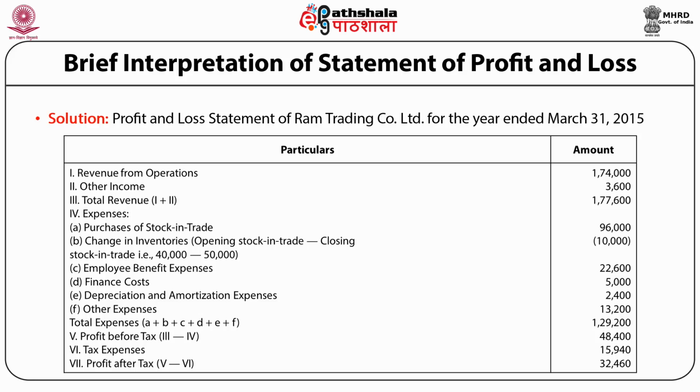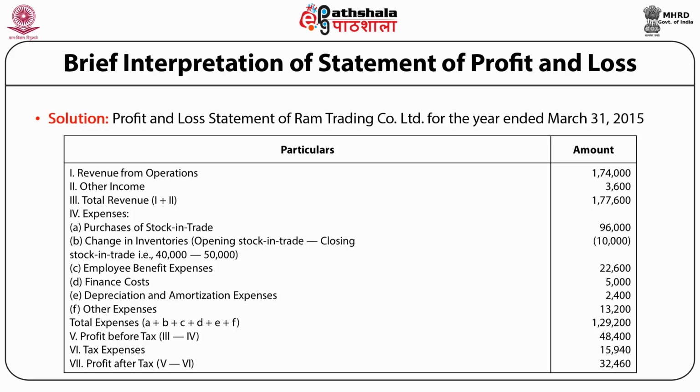Then other income is added in revenue from operation and total revenue is calculated. After that, expenses, that is purchases of stock in trade, change in inventories, that is opening stock in trade minus closing stock in trade, employee benefit expenses, finance cost, depreciation and amortization expenses, other expenses are added and total expenses are calculated. And by deducting total expenses from total revenue, profit before tax is calculated, which is 48,400, and from